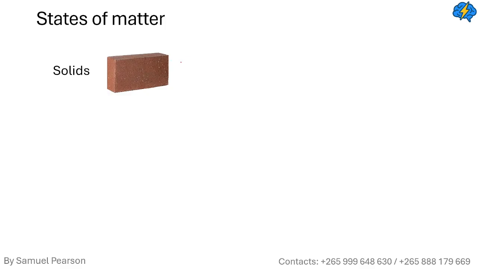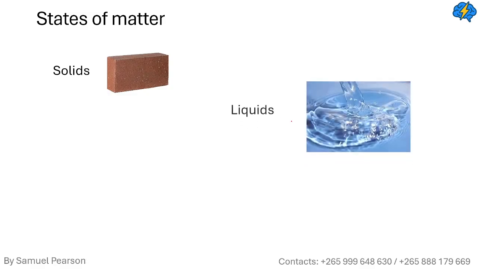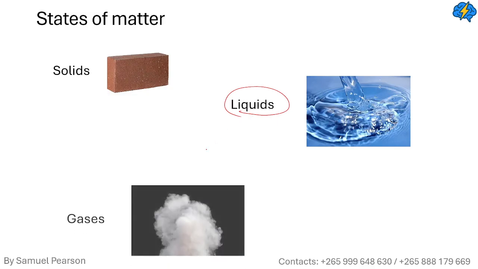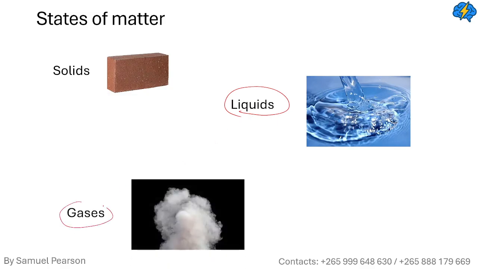You can weigh a brick, and a brick occupies some amount of space. Matter can also exist as a liquid. And lastly, matter can exist as a gas.